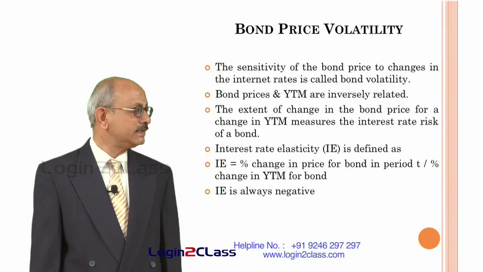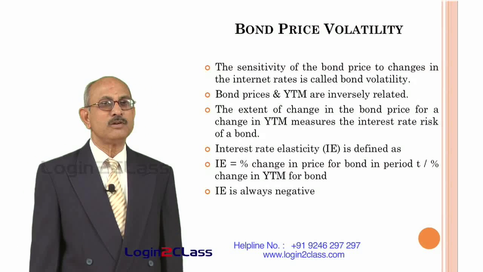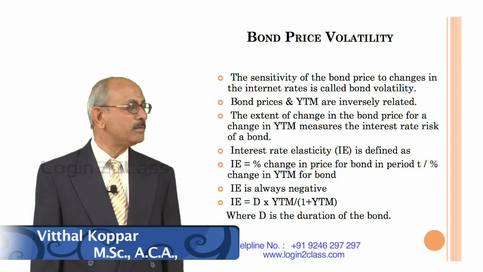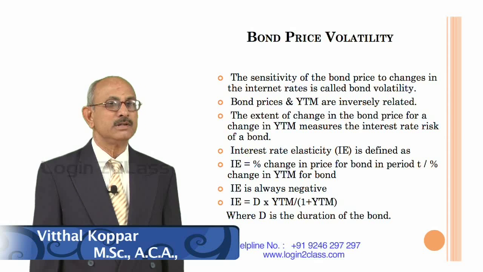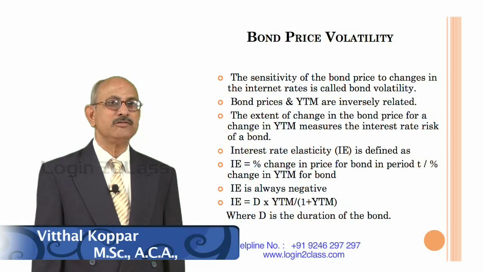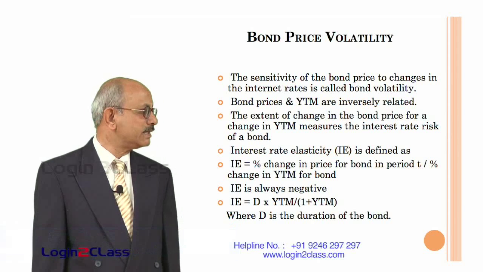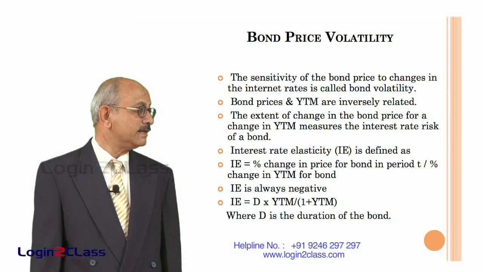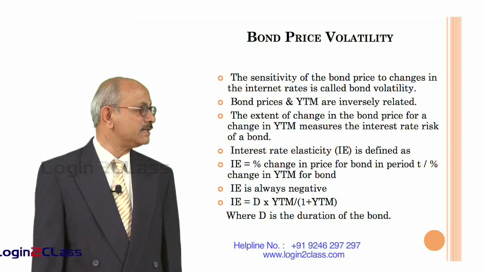So, elasticity is said to be negative, and it can be given by the formula E is equal to D into YTM whole divided by 1 plus YTM, where D is the duration of the bond. So, this is another important concept which is used in the marketing of bonds and in the trading of bonds, where interest rate elasticity is seen as to what extent the changes are likely in the price of the bond given a change in the YTM.